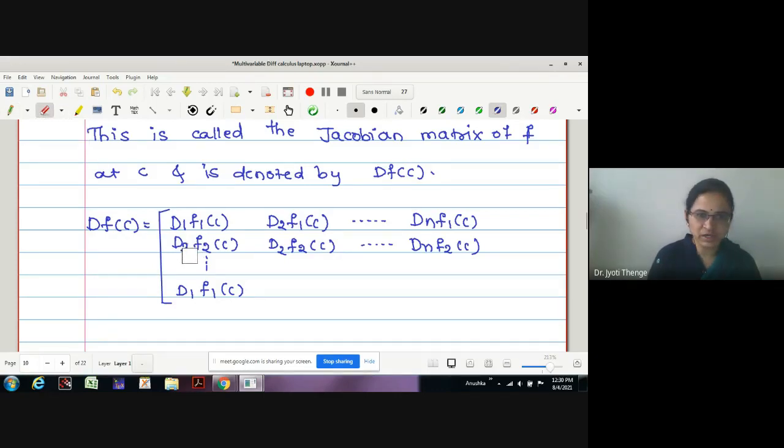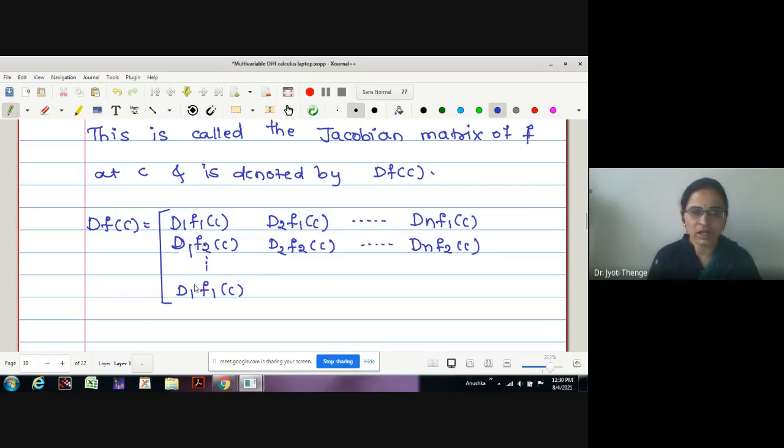What should be the value here? It is d1, and the function is f2, I have written clearly. Okay, this should be d1 f2 at the point C, d2 f2 at the point C.